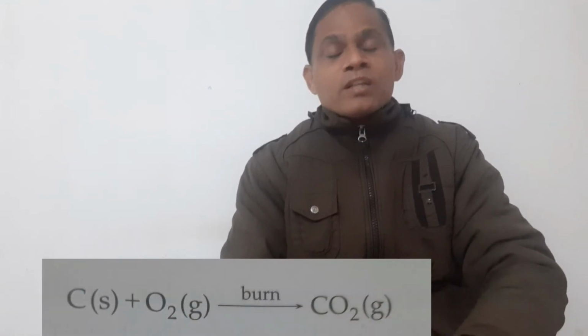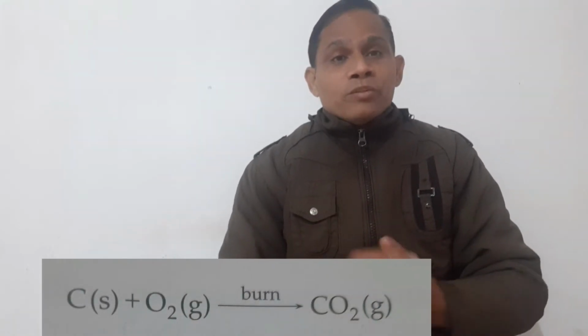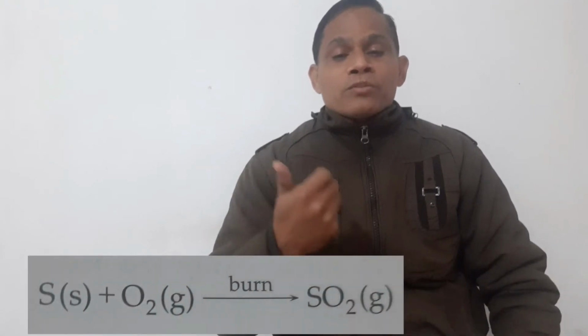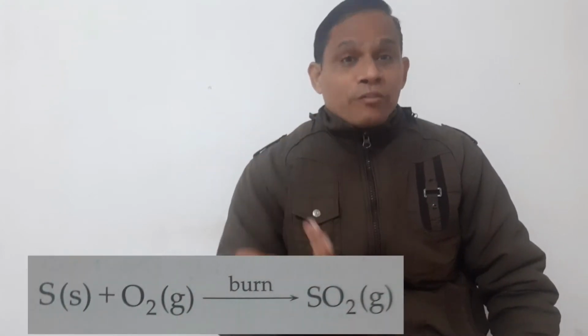The next reaction, students, is carbon and oxygen. Carbon combines with oxygen and you get carbon dioxide. Similarly, so many reactions are there. Sulfur plus oxygen gives you sulfur dioxide. So many reactions are there where simply the addition of two reactants takes place and you get the product.